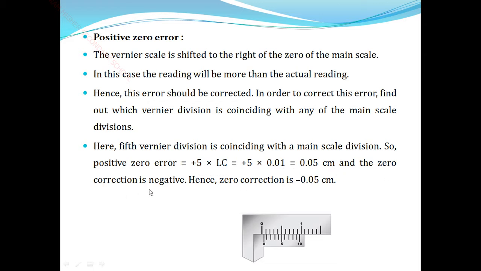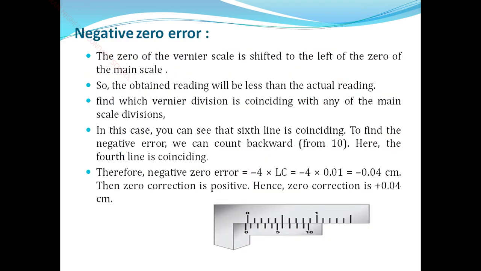And the zero correction is negative. So when the zero error is positive, the zero correction is negative. Similarly, when the zero error is negative, the zero correction is positive. So the positive zero error value is 0.05 centimeter, and the zero correction is minus 0.05 centimeter. This is the positive zero error.